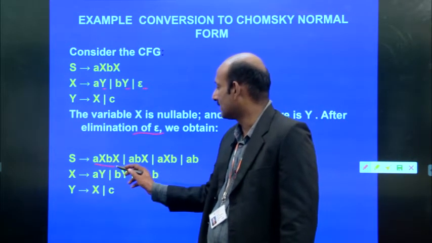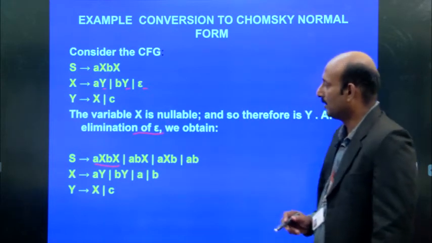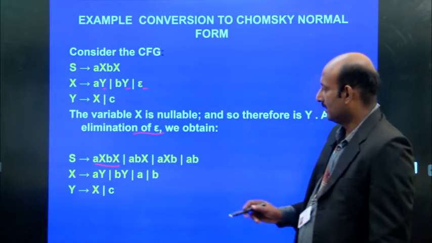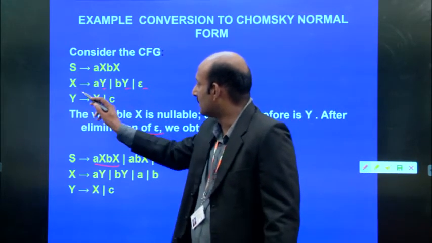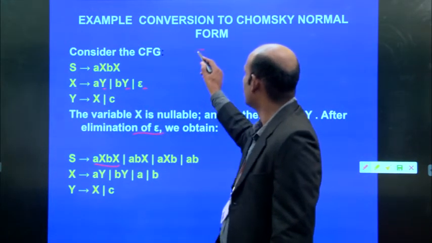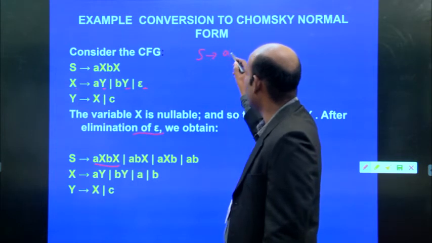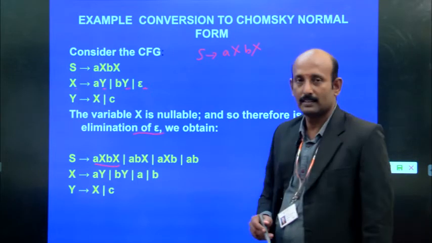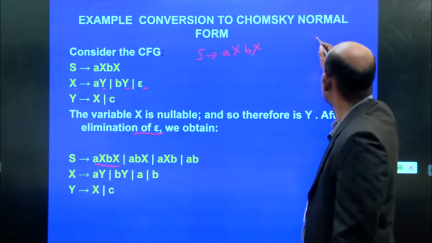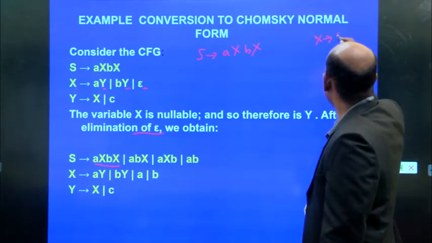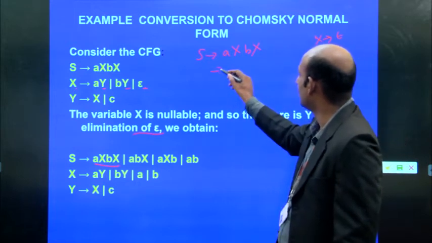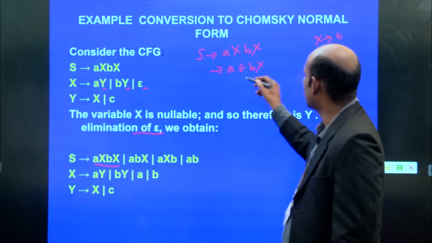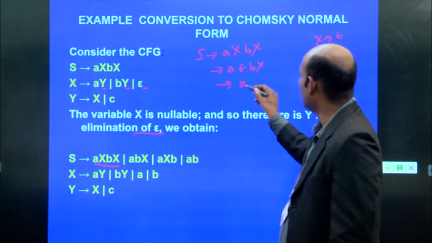S implies AX BX. Then X implies epsilon. So S goes to AX BX, and X implies epsilon. We may apply A epsilon BX, that means ABX.